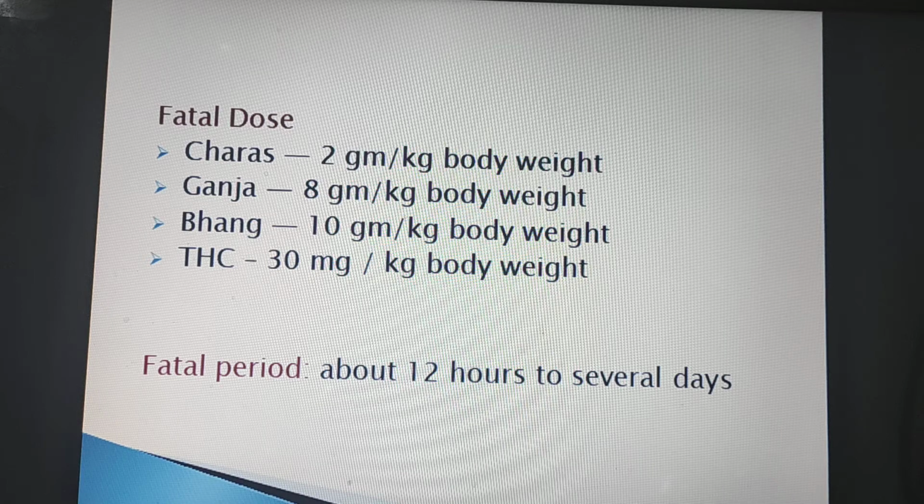So you can understand, for an adult male or adult female of about 60 to 70 kg, the fatal dose of the most toxic substance of the cannabis is 120 to 140 grams. That is very high. Then ganja, 8 gram per kilogram of body weight. Bhang, 10 gram per kilogram of body weight. THC is actually the active principle, so definitely its fatal dose is less. It is 30 milligram per kilogram of body weight. Fatal period is about 12 hours to several days when the person is unattended by the hospital or the clinician.